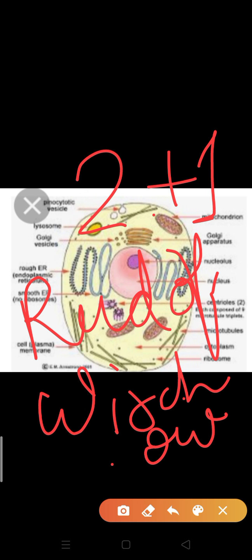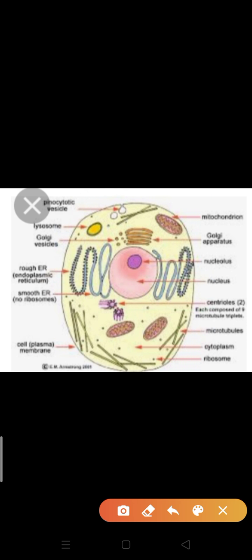What are the postulates? You read these in your previous classes. The first postulate is that all living beings are made up of cells. It means all body organization is made up of cells. So cell is the basic unit of life.